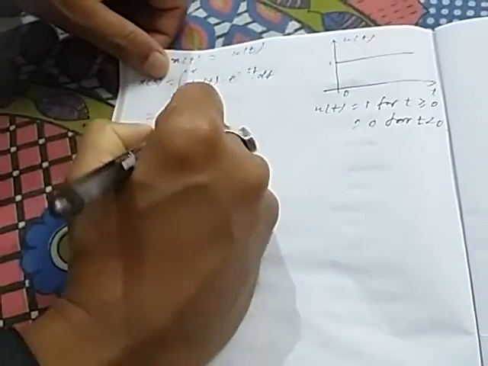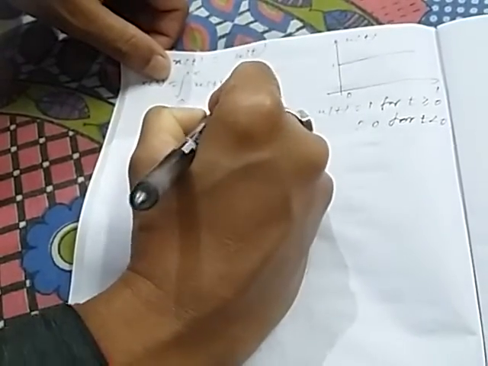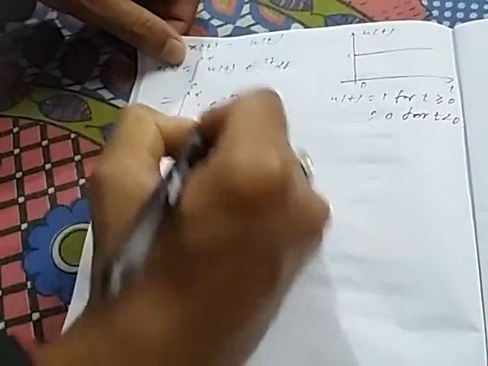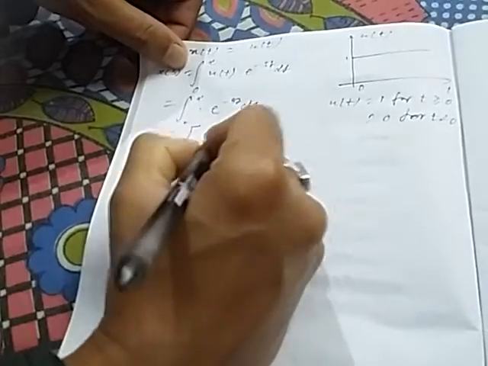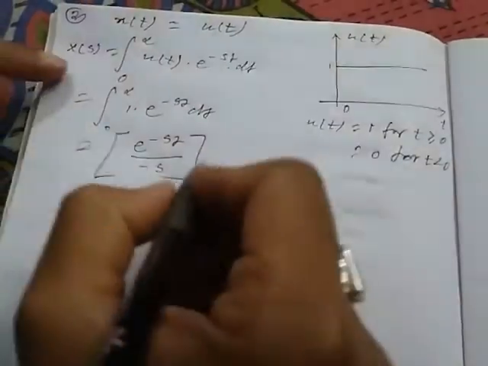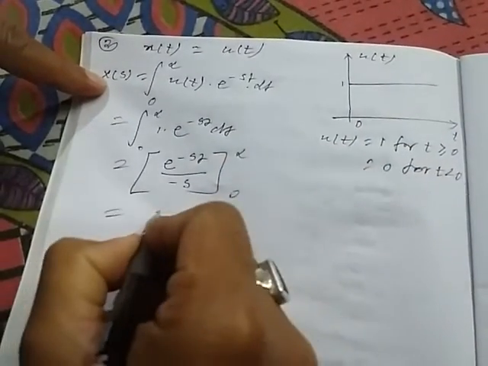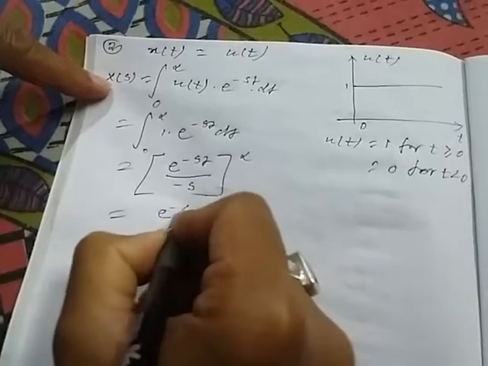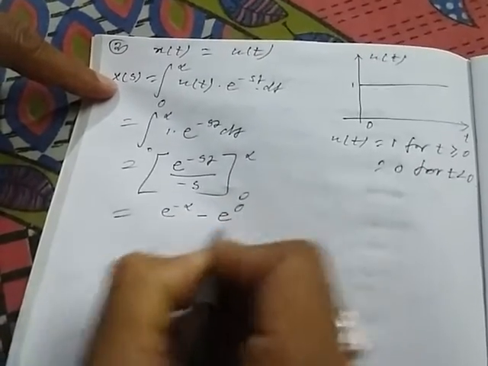Okay, so for this range the value of u(t) is 1, and this is e to the power minus st dt. Now we have to do the integration: e to the power minus st by minus s, with the limit from 0 to infinity. If we put this limit, this will be e to the power minus infinity minus e to the power 0